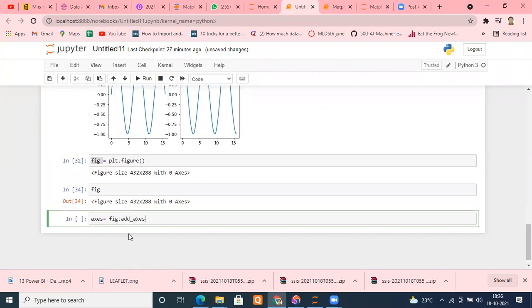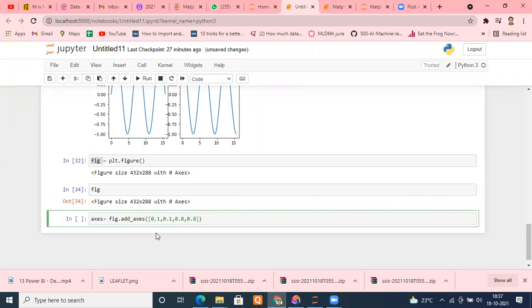underscore axes. Okay, now a little bit complex thing is going to come. A bracket, and inside this you have to pass a list. As I told you, it is a bit complicated, but once you understand, you will get it better. Within this I'm passing some numbers, and the numbers will always be between 0 and 1 only. 0.1, 0.1, for example 0.8, 0.8. What is it telling actually, understand.